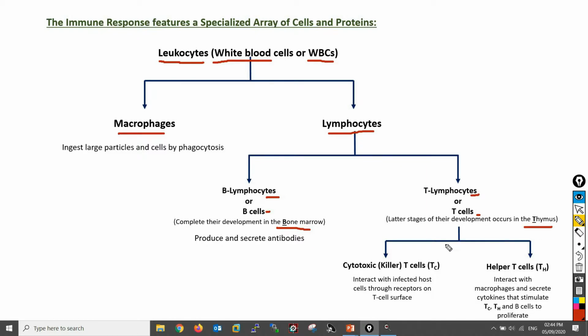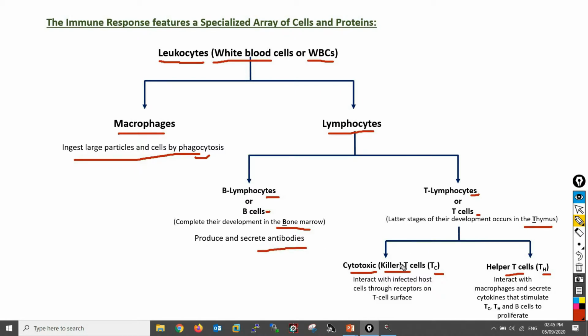T lymphocytes or T cells are again of two types: cytotoxic or killer T cells, designated as TC, and helper T cells, designated as TH. So now the question is how all these cells perform their function in the immune response. Macrophages perform their functions by ingesting large particles and cells by phagocytosis, whereas B lymphocytes or B cells perform their function by production and secretion of antibodies.